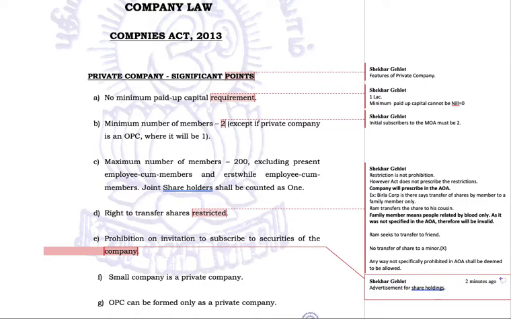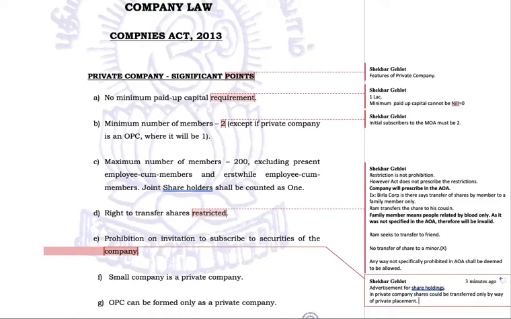In a private company, shares could be transferred only by way of private placement.